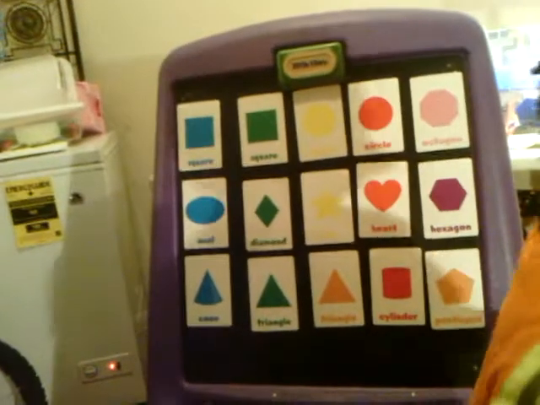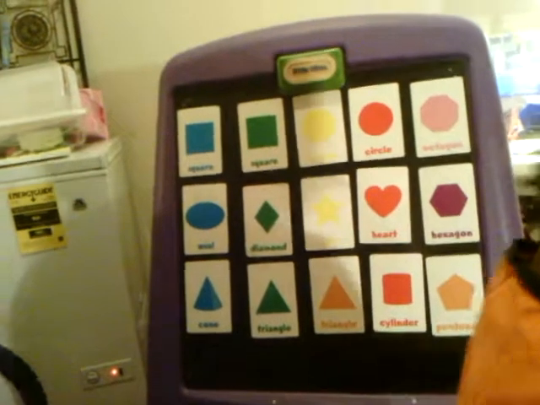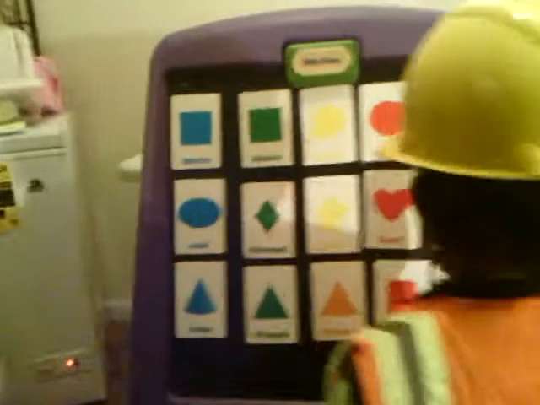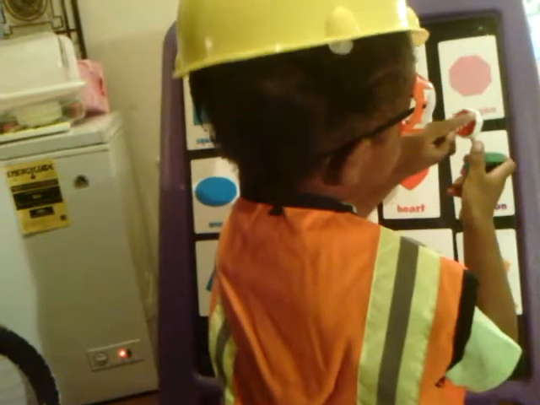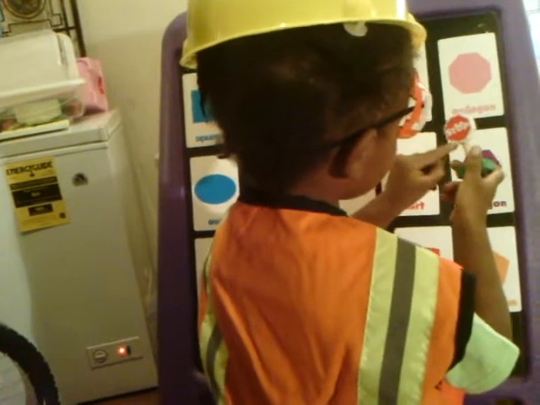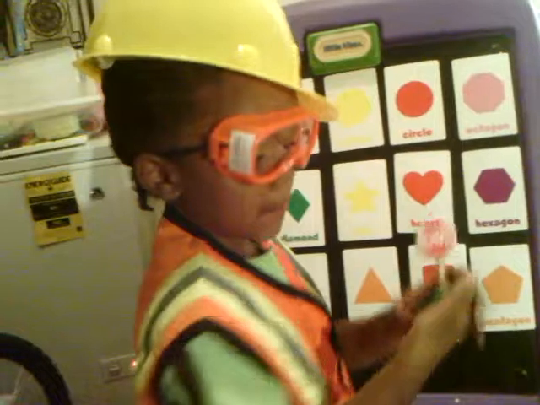Now I want you to give me an octagon. An octagon. Like this. Now let me see that octagon. Right there. Wow, perfect. Count the corners on that stop sign. 1, 2, 3, 4, 5, 6, 7, 8. Great, perfect. So an octagon equals 8.